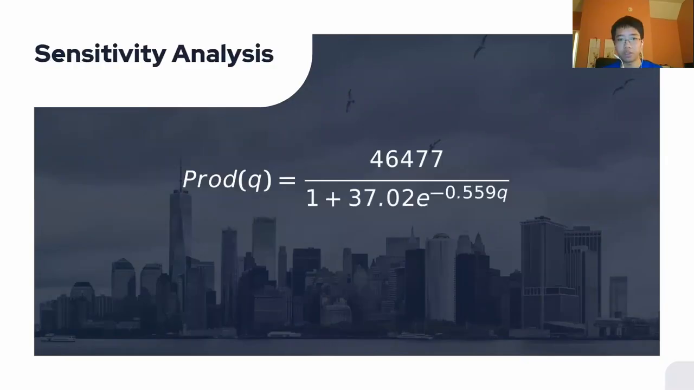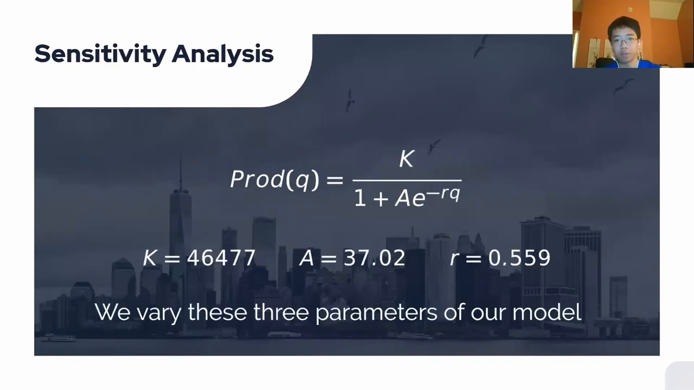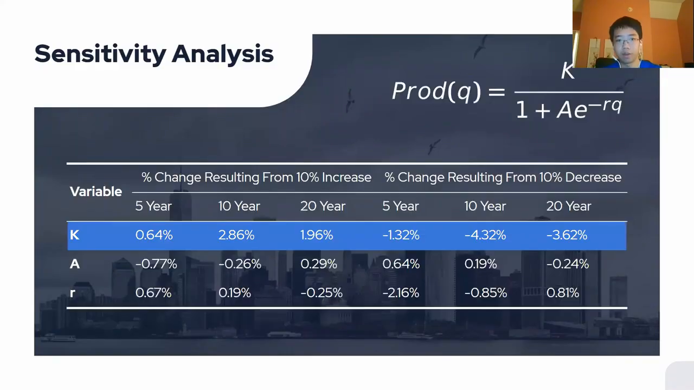So to do our sensitivity analysis, we rewrite our production function in a more generalized form. So you can see here that we have 3 parameters, and these are the only 3 parameters of our model, and we will just vary them to see how our results turn out. So the first parameter is K here. K is essentially the steady state production of the industry.